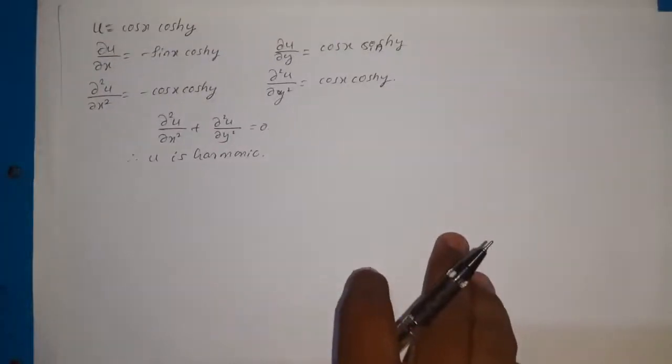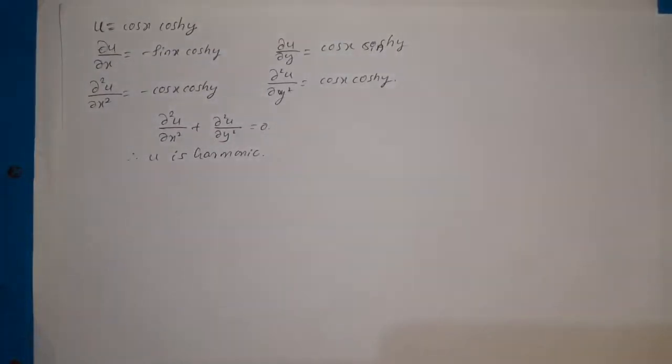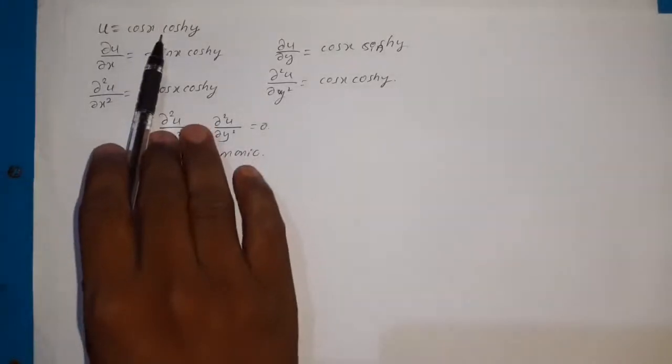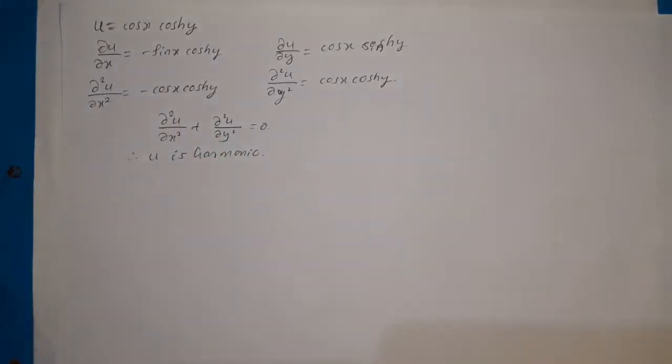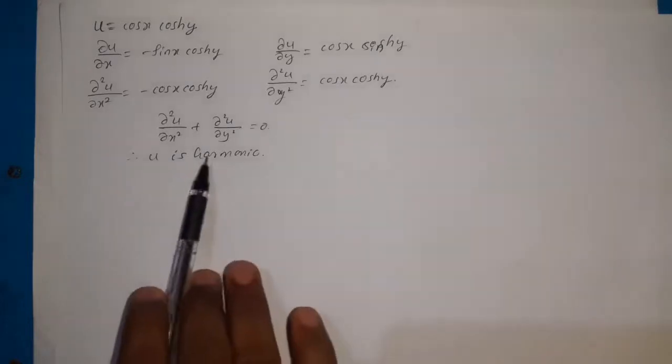In this class let us discuss examples on the harmonic function and construction of analytic function. So here this is the example. Show that u is harmonic and find the harmonic conjugate and also find the corresponding analytic function. The question will be same, only the function is different. So here already we have shown that u is harmonic.